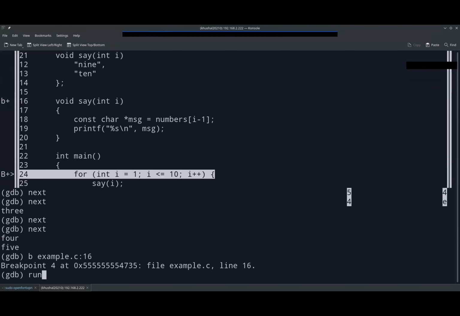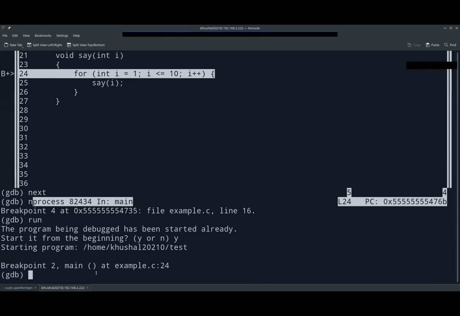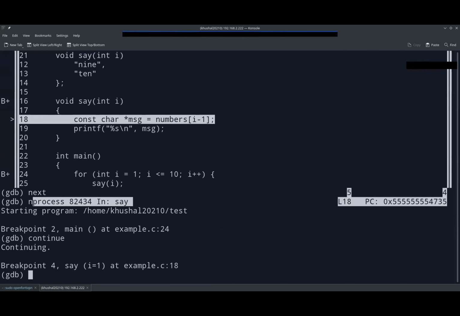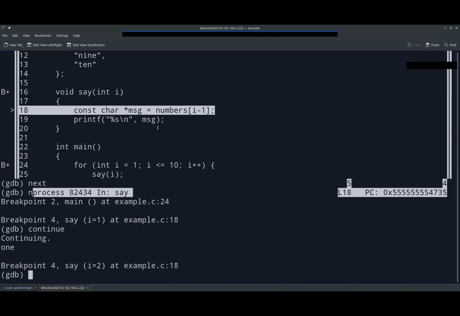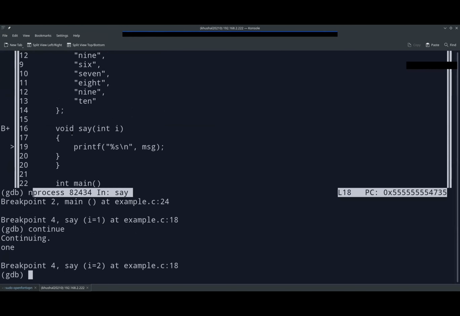So if we run the program from the beginning, it stops at breakpoint 24. And then if we say continue, it will stop at the next breakpoint. So this is what we can do with continue. If we continue up to the last breakpoint, okay, we are in the for loop, so it will again give us the same breakpoint in the for loop, and we go through this till the program ends. So this will happen.